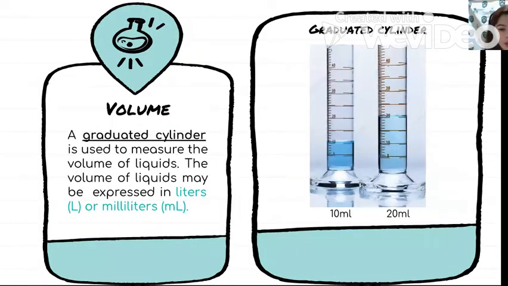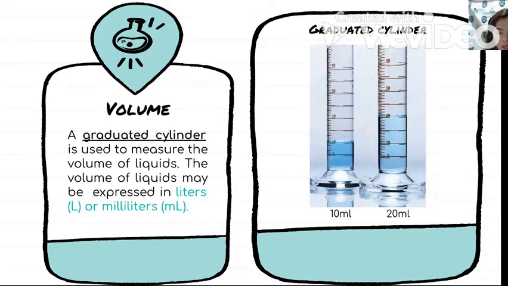Liquid has volume. A graduated cylinder is used to measure the volume of liquid. The volume of liquid may be expressed in liters or milliliters. These are the examples. This tube is called a graduated cylinder.